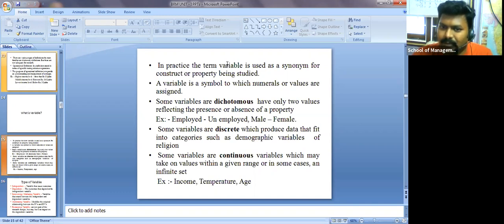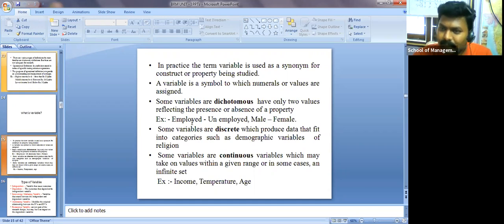Some variables are dichotomous. What does dichotomous mean? It has only two values, reflecting the presence or absence of the property. Let us take an example, employed and unemployed. If I want to know how many of them are employed in my project work, then I may ask, are you employed or unemployed?